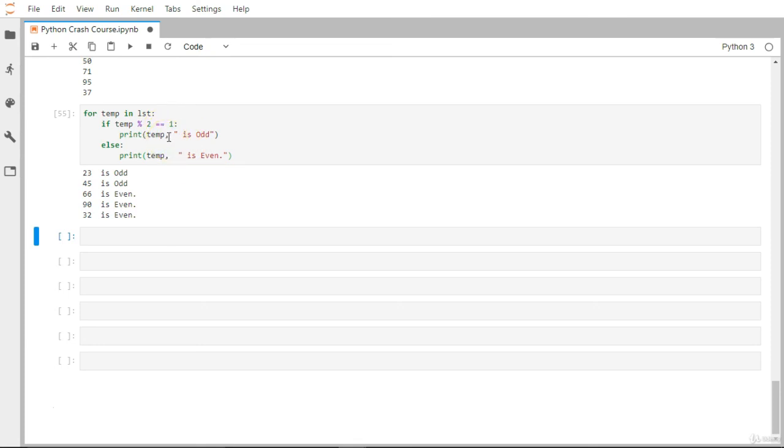We'll see lists in great detail in the next video. So once you operate within just a few lines of code, you can do all those kinds of things on every single value available in this list object. Okay, so that is all about the decision making and looping mechanism available in Python.